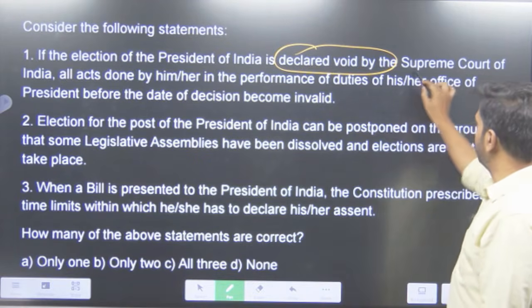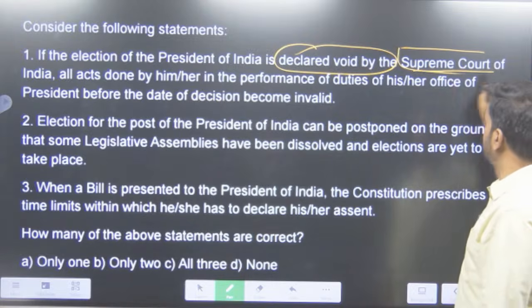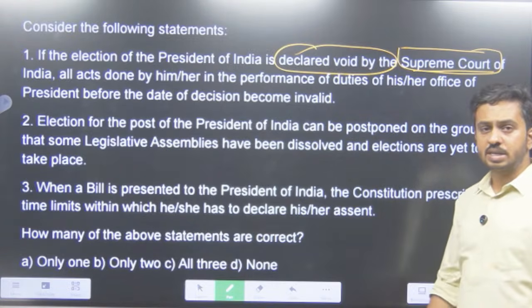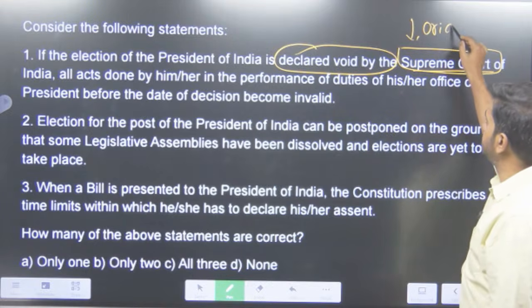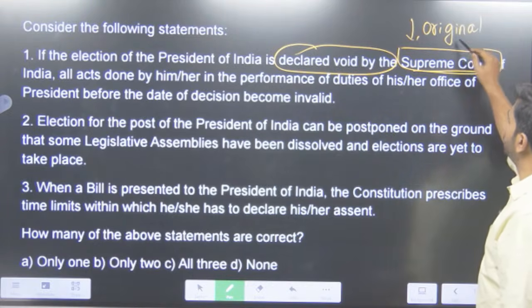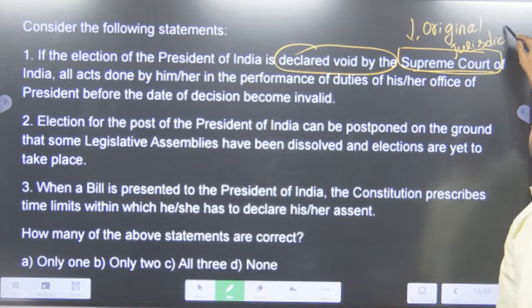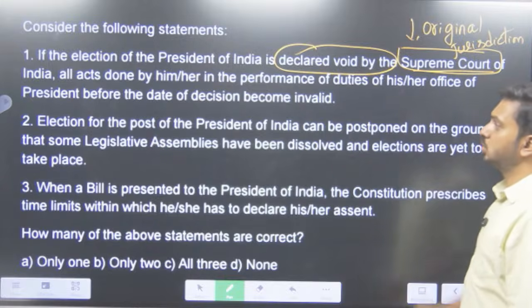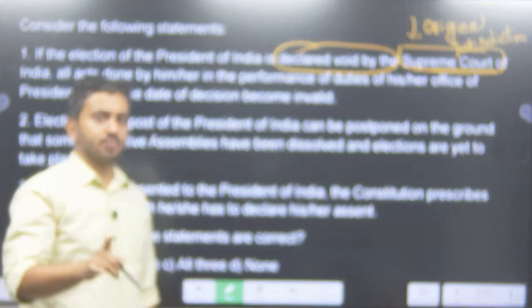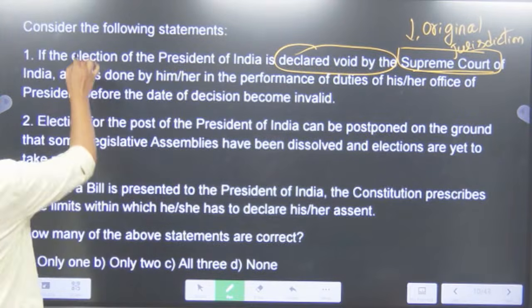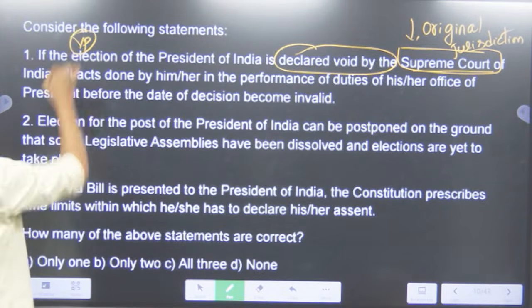So can the Supreme Court of India declare the election of the President void? Yes, only the Supreme Court of India has the original jurisdiction. It is only the Supreme Court of India which has the original jurisdiction to look into the election disputes of the President of India and the Vice President of India.